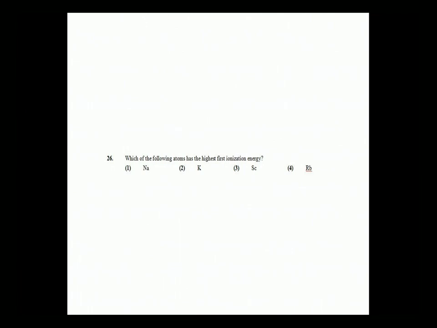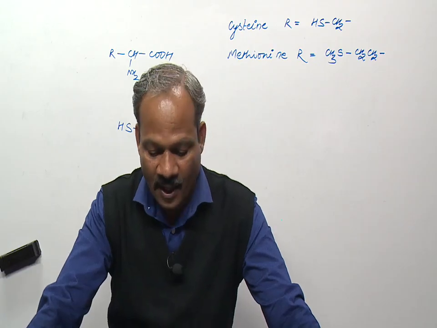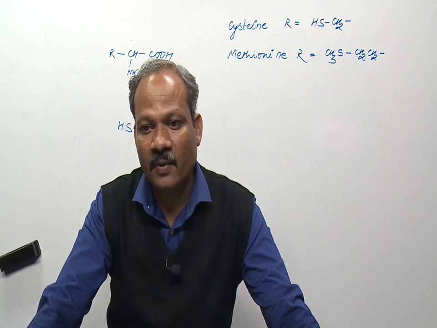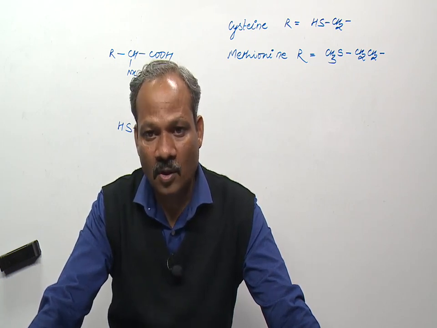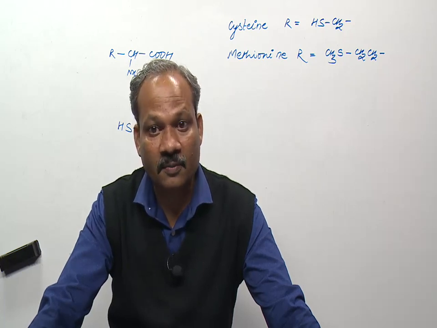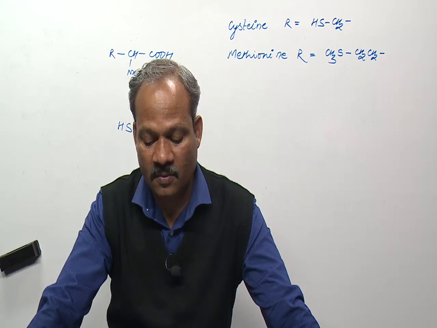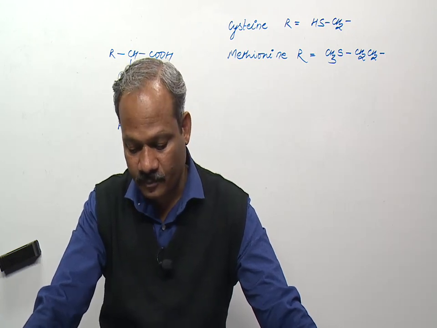Next come to the question number 26. Which of the following atoms has the highest first ionization energy? Now see, sodium, potassium and rubidium all are the group 1 metal, and group 1 metal atoms have comparatively lower ionization energies. Clear? And scandium is a D block element. So the ionization energy of D block elements is more than that of corresponding S block elements. So correct answer for question number 26 is scandium.